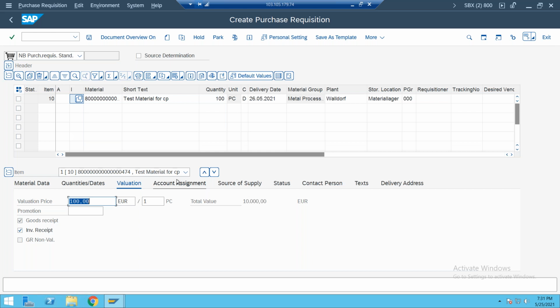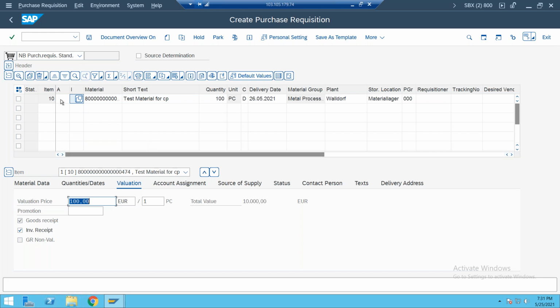So here we have the ownership. But in consignment stock, we do not have the ownership. The vendor is giving the material and we are keeping it in our stores, but the ownership of the material is still with the vendor. The material is in our store location, but we have not paid anything to the vendor, so the ownership remains with the vendor. That's why it will not go to valuation here.